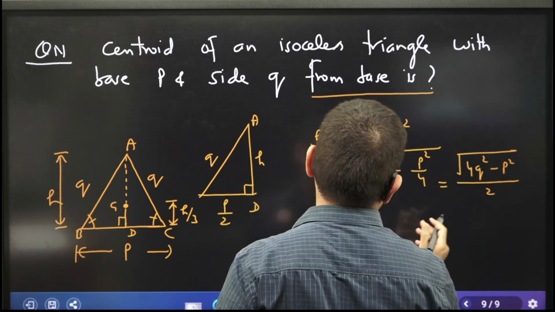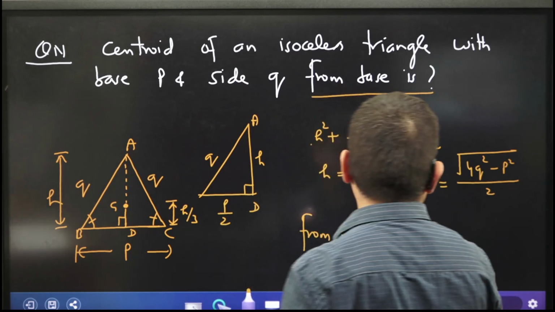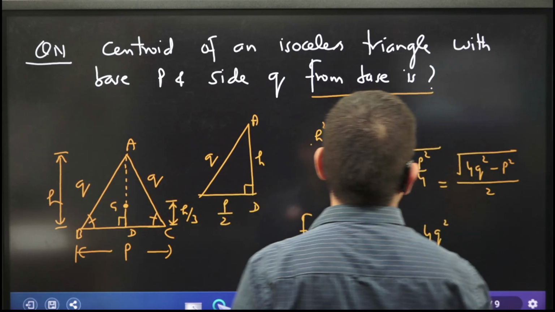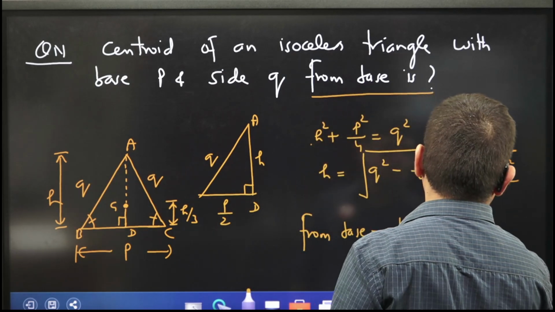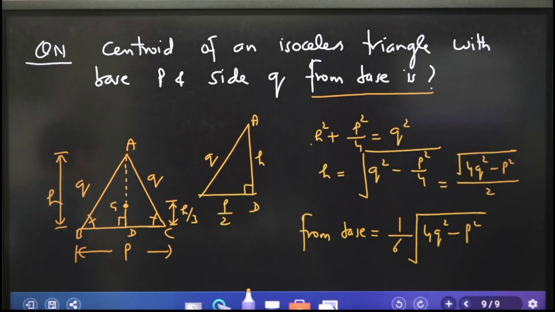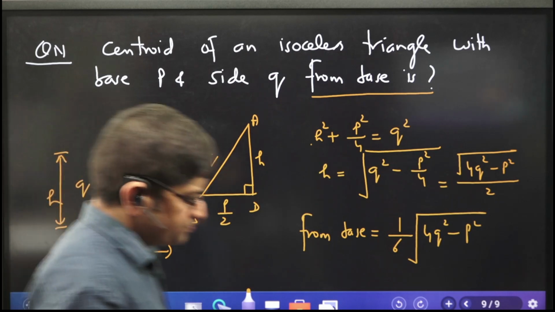That means, if you take h by 3, it comes out to be 1 by 6 into square root of (4q square minus p square). Square root of (4q square minus p square) by 6. That was the answer. I hope this is clear to you.